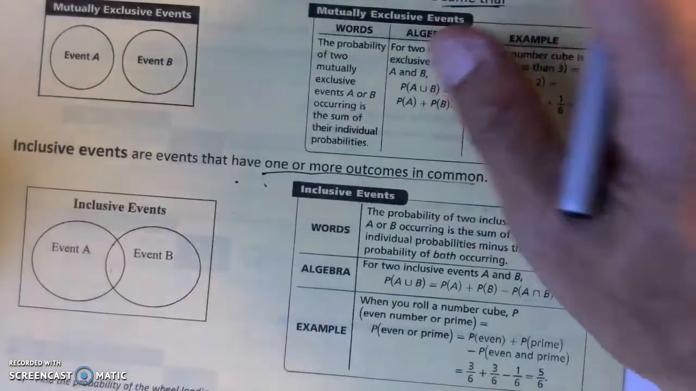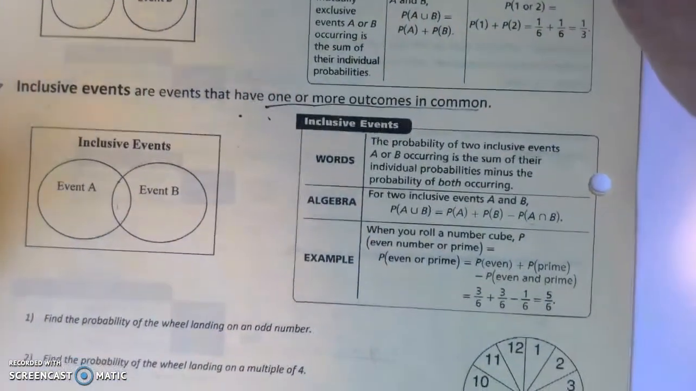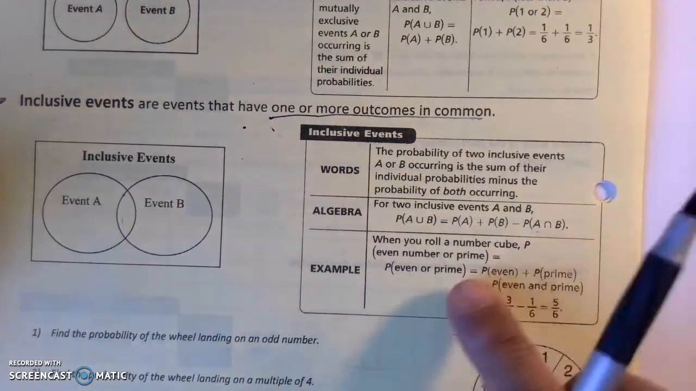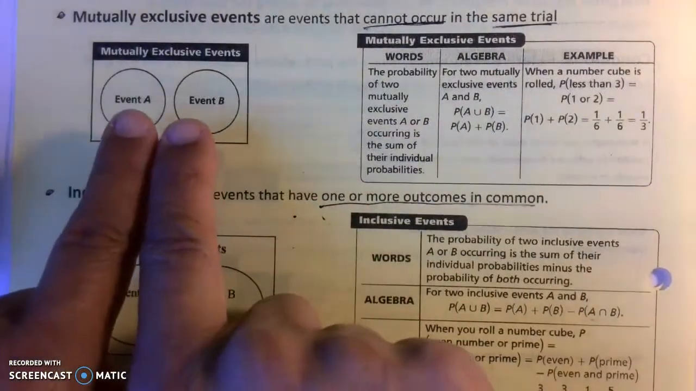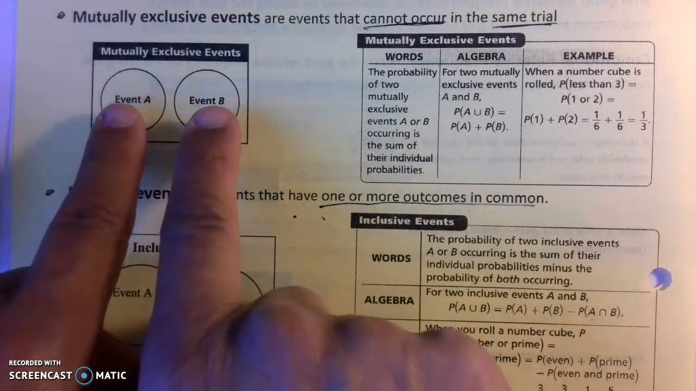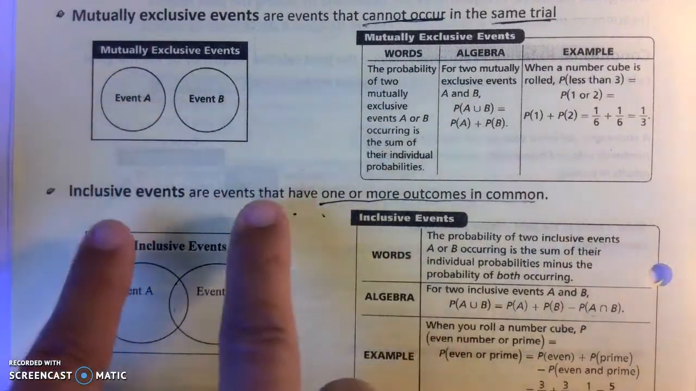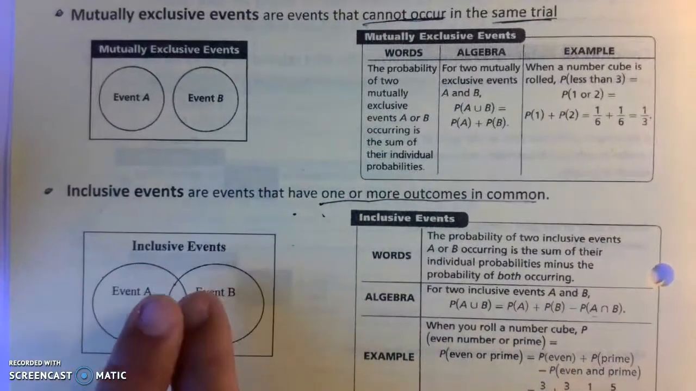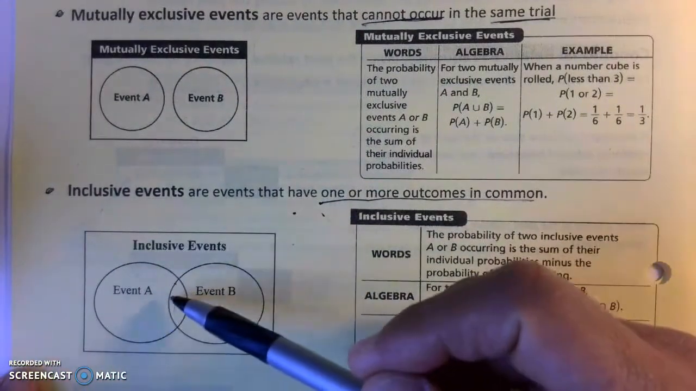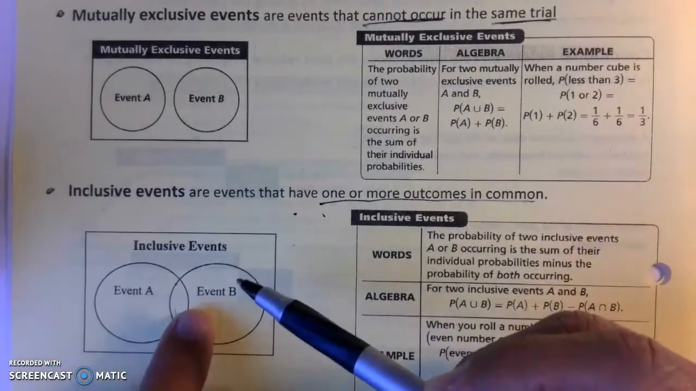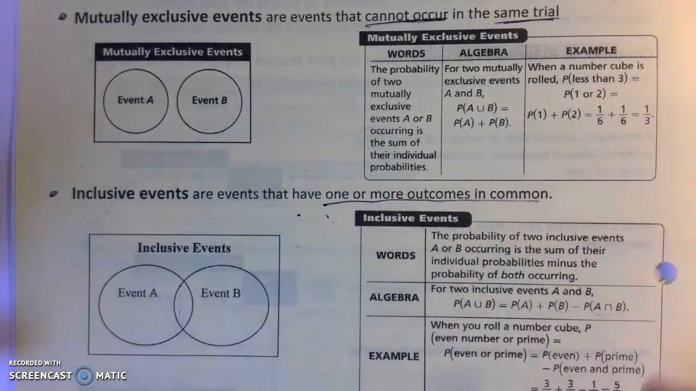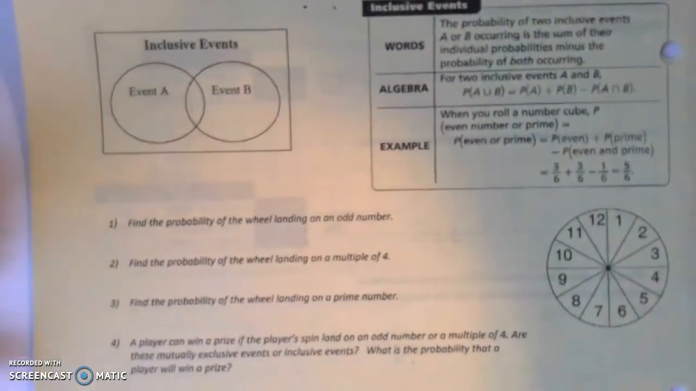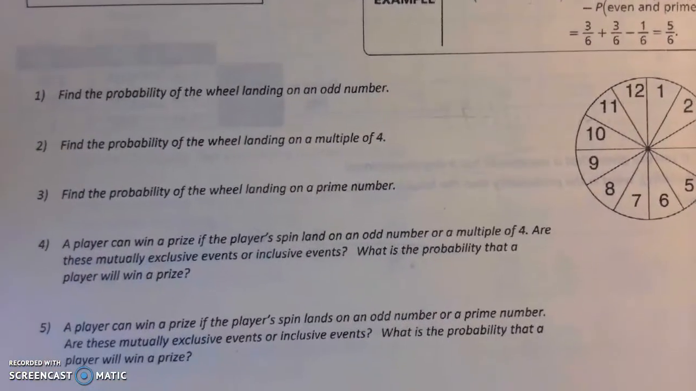If you look at these tables here, it's kind of confusing. Some of the problems are going to be way simpler than what this would imply. But just keep in mind, mutually exclusive, like the Venn diagram shows, are two events where there's no overlap. Inclusive means there are some times where you can have outcomes that are overlapping, and you don't want to include that probability twice. You need to minus it out.